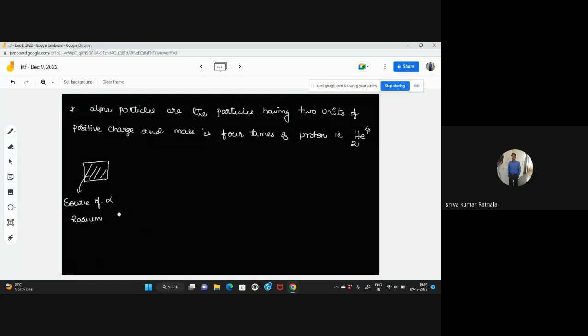Please mute yourself. And he has taken one slit also. Slit means to have a single direction of wave. And he has taken one thin gold foil, which is surrounded by a fluorescent screen.